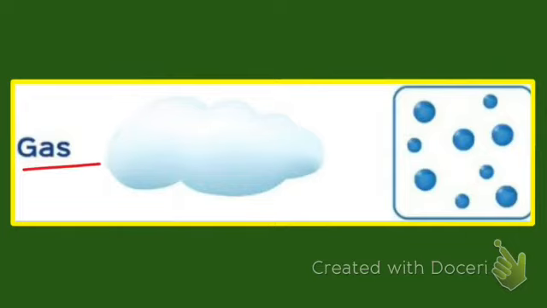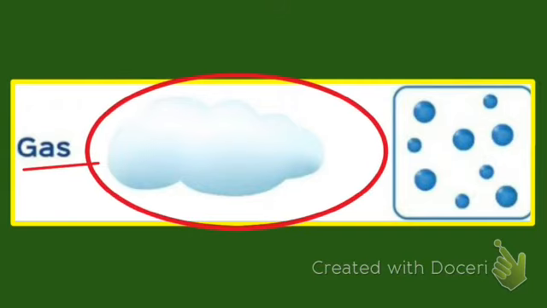Gas. They do not have a fixed shape and a fixed volume. The molecules of gases are spread out in an open space freely and occupy the entire space available to them. Gases cannot keep their shape unless kept in a sealed container.